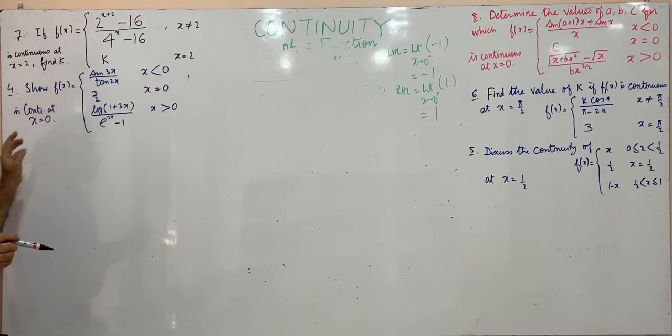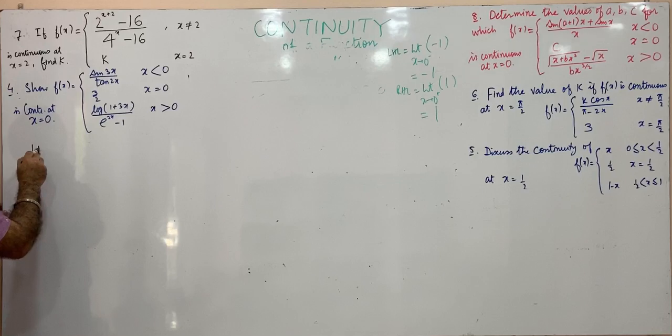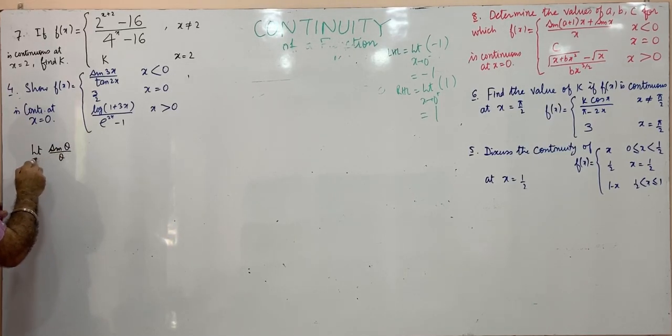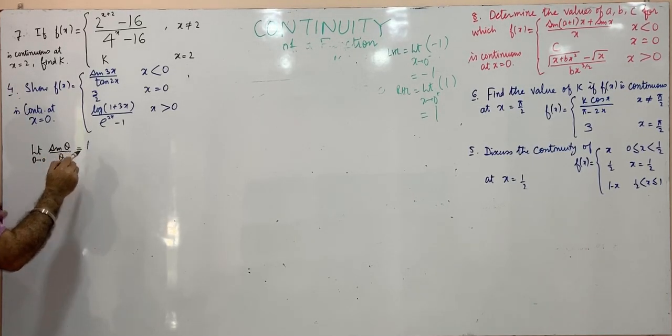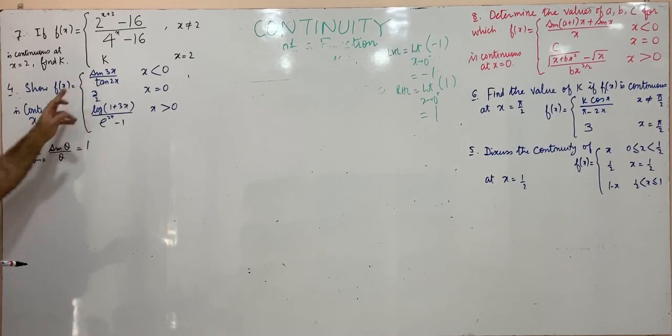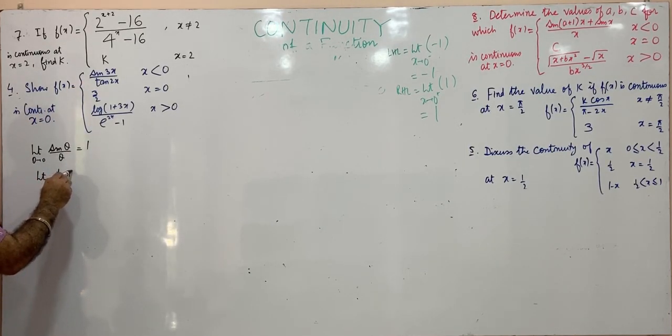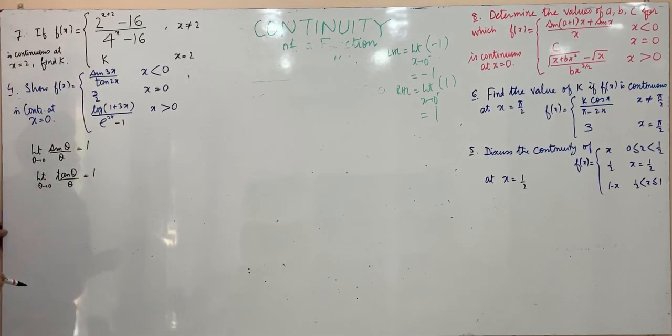So sine 3x means we should recall the limit of the sine function, that's sine theta upon theta as theta approaches 0 is 1. Similarly for tan, the standard result is tan of theta upon theta as theta approaches 0, this is also 1.